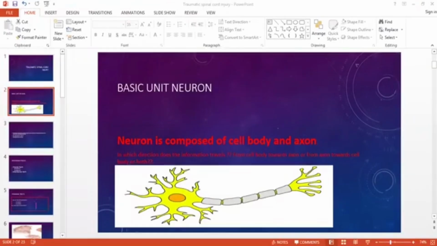Okay, that's great, no problem. I'll repeat it for you. I want to ask you a question. The neuron is the basic component of the nervous system and has two components, cell body and axon. Can you tell me in which direction information travels? Does it travel from cell body towards axon, or from axon towards cell body, or can it travel in both directions?